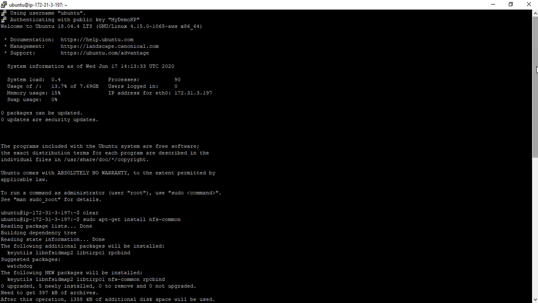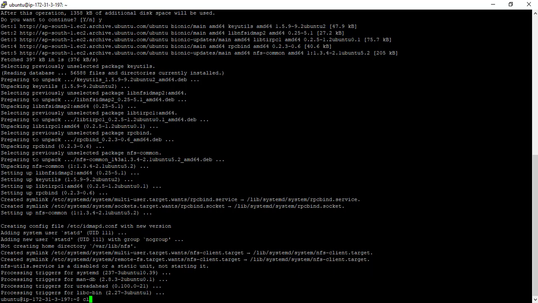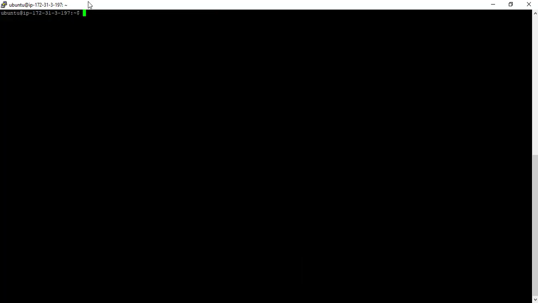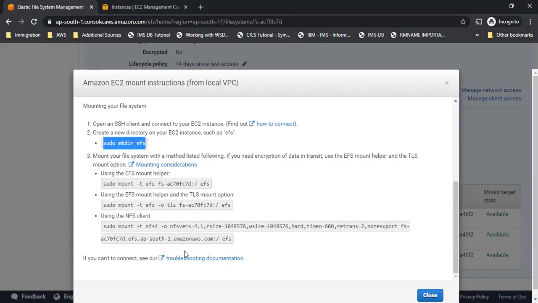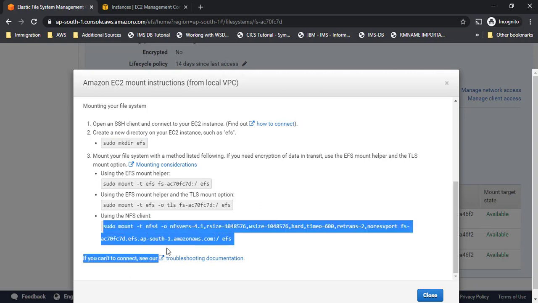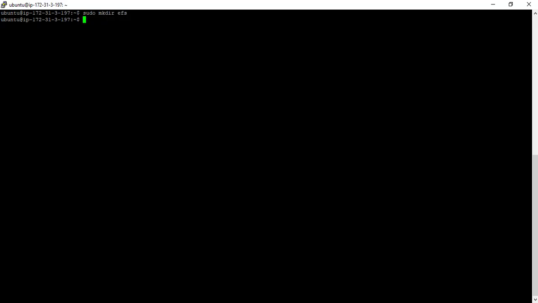Let me clear this and run this command of make directory EFS. Yes, now it is done. Now I have one more last step, which is using the NFS client, right? So I'll use this entire command as it is. I don't need to remember it. We have it on your EFS terminal itself. So I'll copy this, right click and then enter.